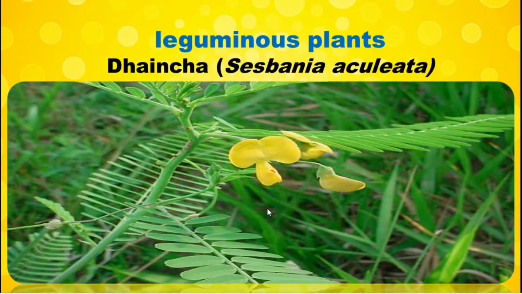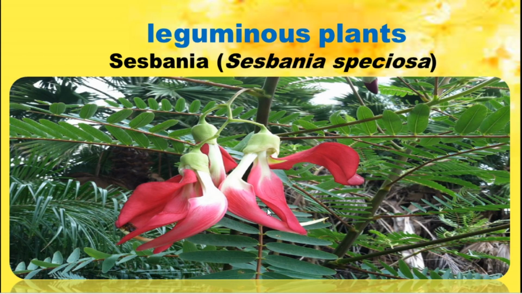One more plant is there: dhaincha, Sesbania aculeata. This is another plant, also considered a leguminous plant. These plants have the capacity to convert atmospheric nitrogen into nitrogen which is available for the plants. One more leguminous plant, Sesbania speciosa.